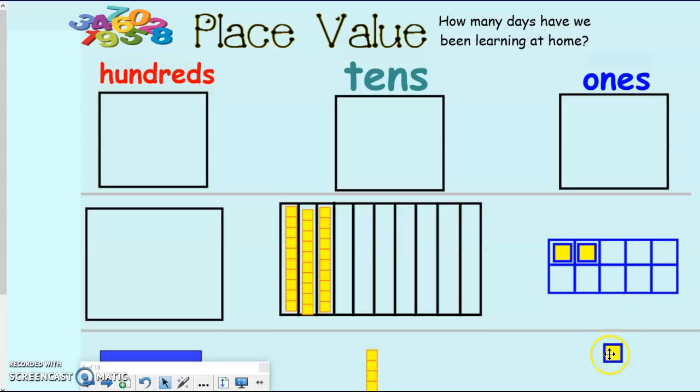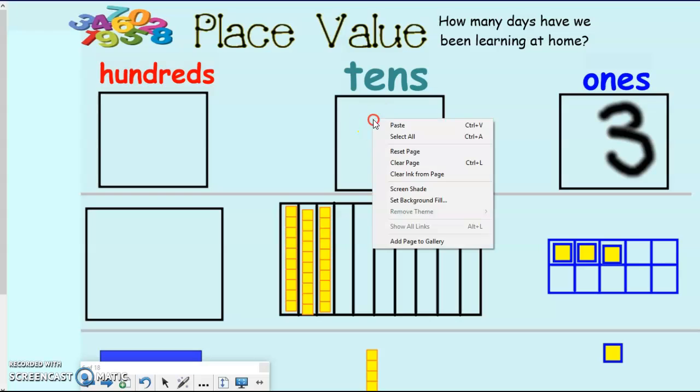All right, how many days have we been learning at home? Well, we need to come add a cube to our tens frame in the one spot. So how many ones do we have? Right? We have 3. Oh, look at my pen. How special. Is that our magic pen? Uh-oh. I guess not. It's not going away. Okay, there's our 3. And then if we come to our tens place, how many are in our tens place? Also 3.